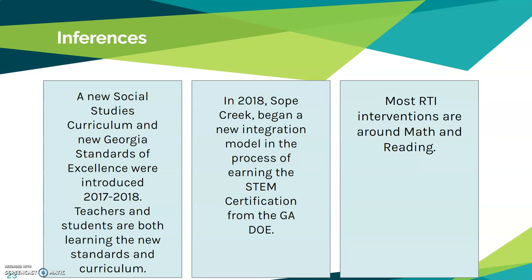And then last but not least, another inference that I have is that a lot of RTI interventions are around the concepts of math and reading. While those interventions are really robust and strong in ensuring that we're making gains in those areas, it might be time to really start looking at other areas, such as science and social studies, where we can close some gaps for those students.